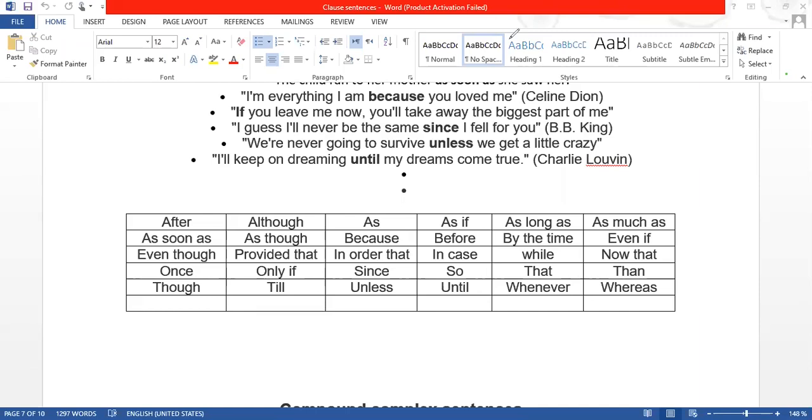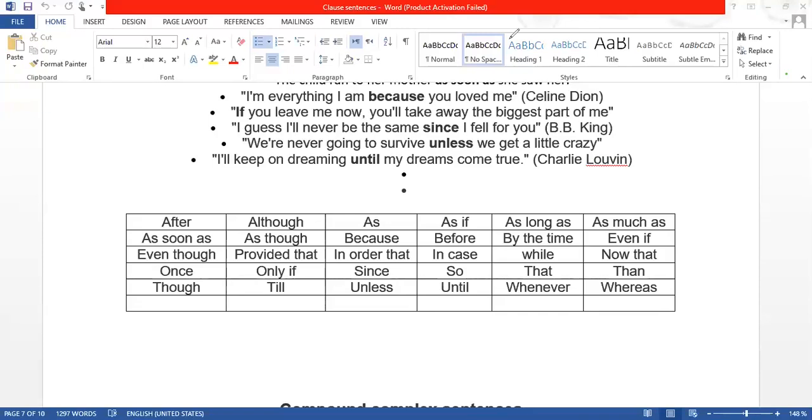So go and try to use these subordinating conjunctions because you will need them in writing. Whenever you write about simple topics, you need simple sentence structure, but whenever you write about difficult or complex ideas, you need complex sentences.